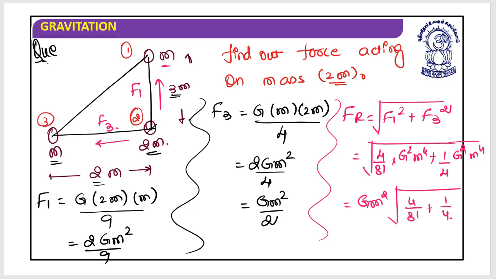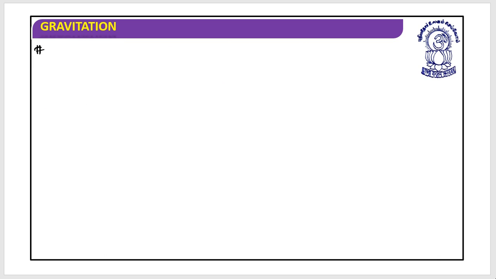I hope this is clear. So that should be G m square times root of (16 plus 81) divided by (81 into 4), and 81 into 4 is 324, in newtons. I hope this is clear. So this is the resulting force acting on the mass 2m. I hope you got this. Are you sure? Great.